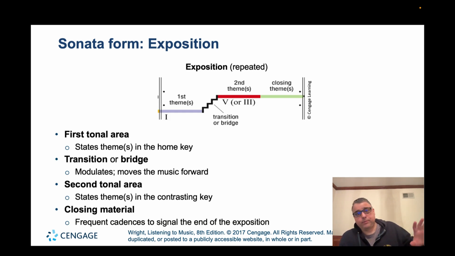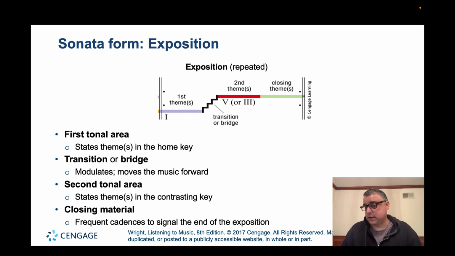Sonata allegro form, and the first part is going to be the exposition. So if we see here, what happens is the first tonal area, or the main theme, is presented in the home key. So we have a piano sonata in the key of C major. The first theme is going to be in the key of C major. We play the theme and then we transition, or modulate,